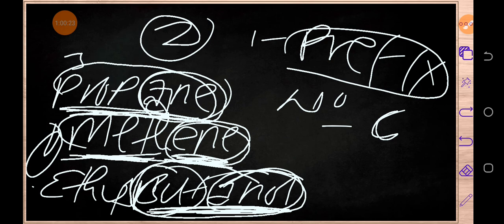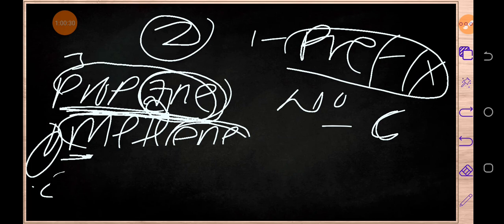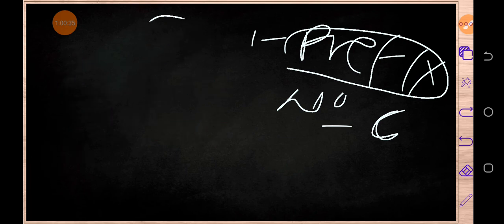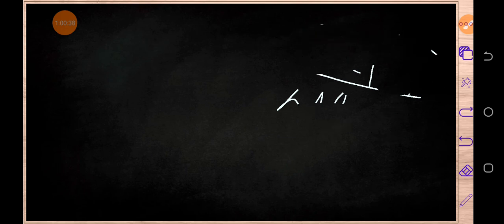Having said that, let us now start looking at some families. We are going to look at 3 families. Number 1, we are going to look at alkanes. Number 2, we are going to look at what? We're going to look at alkenes. Then number 3, we are going to look at alcohols. Okay, so let's talk about alkanes as a family.